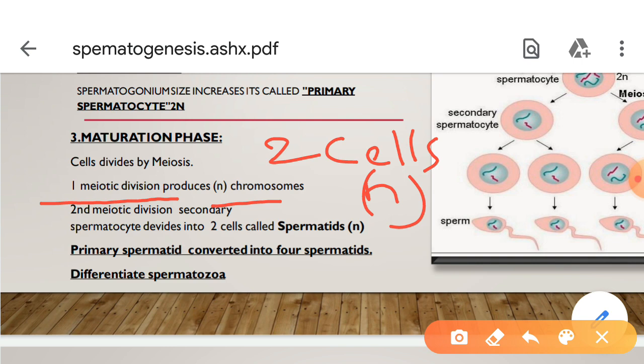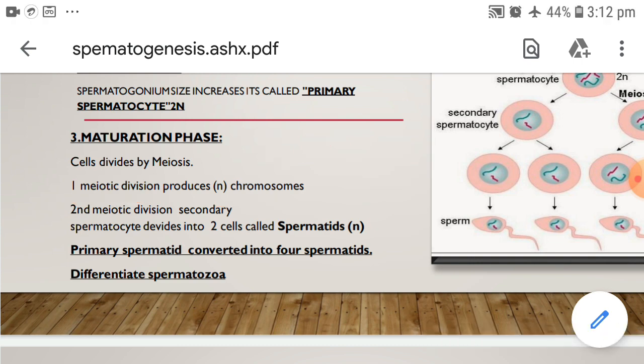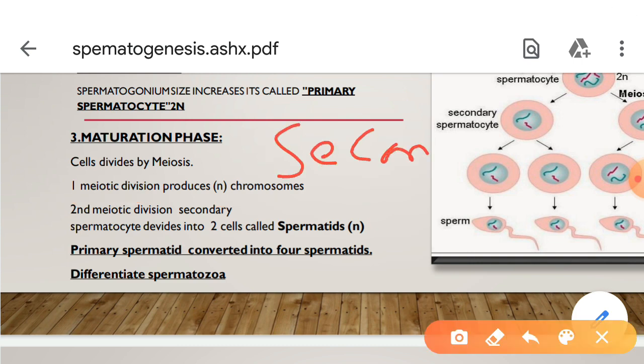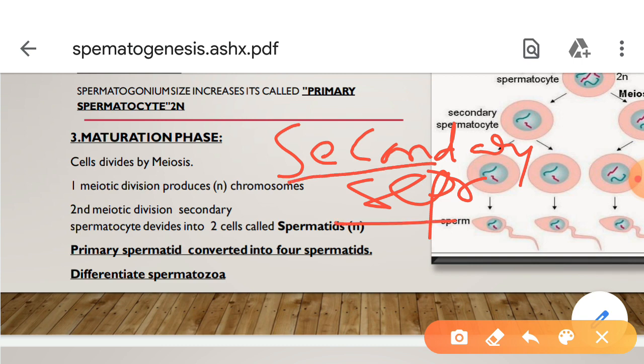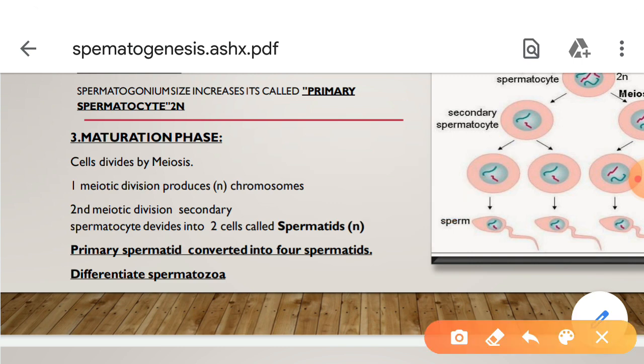These cells are called secondary spermatocytes. In the second meiotic division, each secondary spermatocyte divides into two cells called spermatids, which also contain a haploid number of chromosomes.